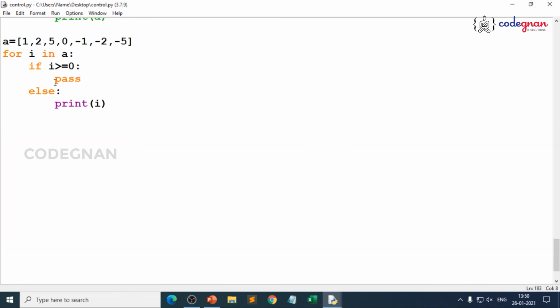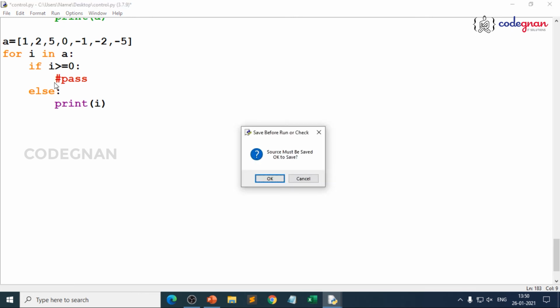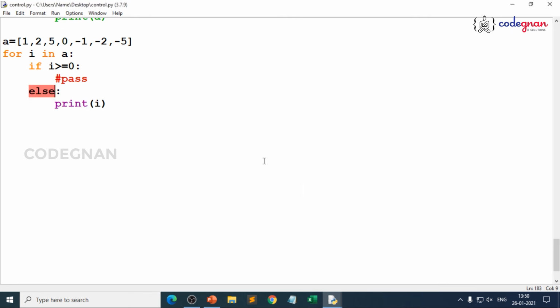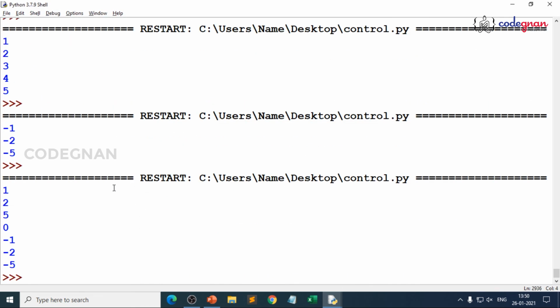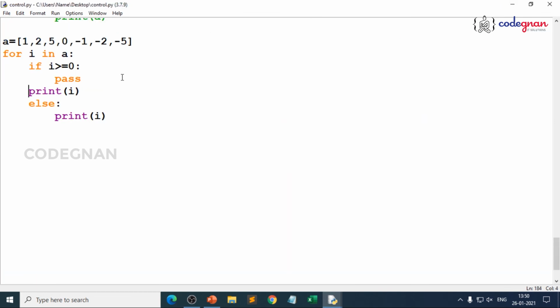If you don't give anything here, obviously you get a syntax error because it is expecting an indented block. Because pass is only for syntax purpose, nothing is done. That's where you generally make sure. If you again give print of i here, you get each and every element being printed. You see, if you are inside the pass, you get every element being printed, positive numbers and negative numbers. And what happens if you come out of this? You see a different result over there. You see, it's invalid syntax because you are writing an else block, right? You cannot do this. That is where you generally use pass only for syntax purpose.